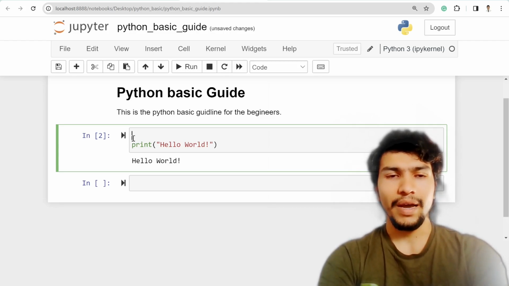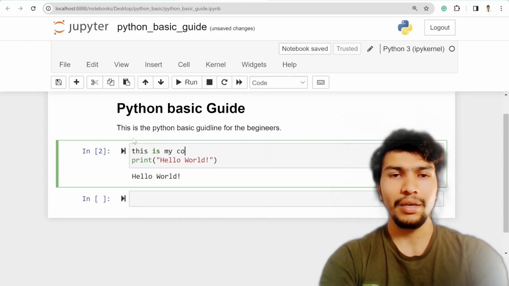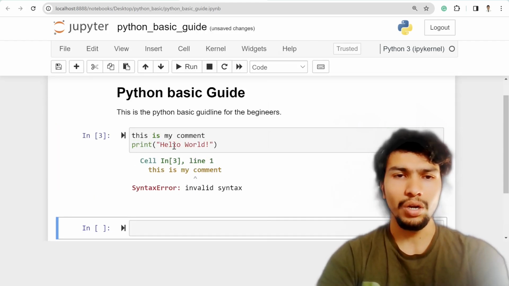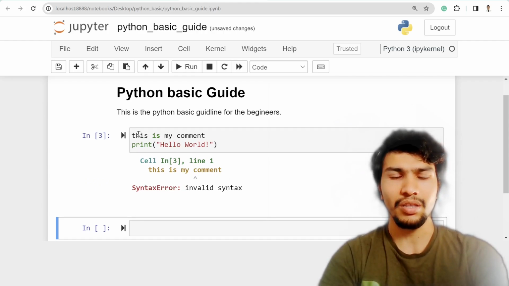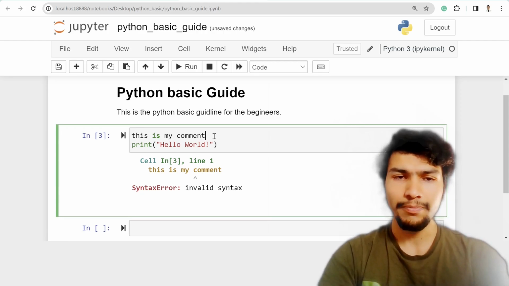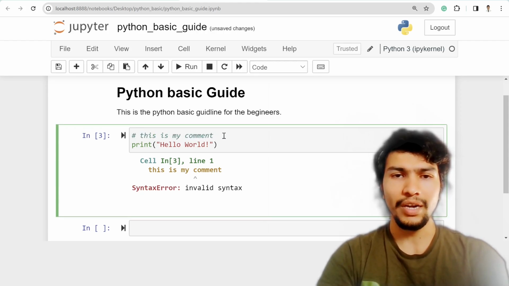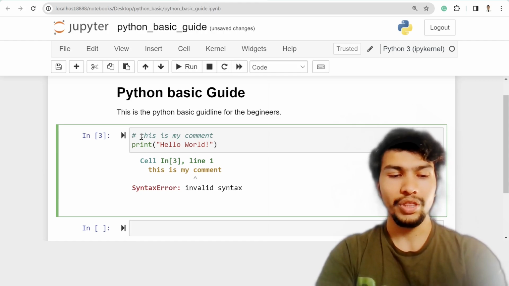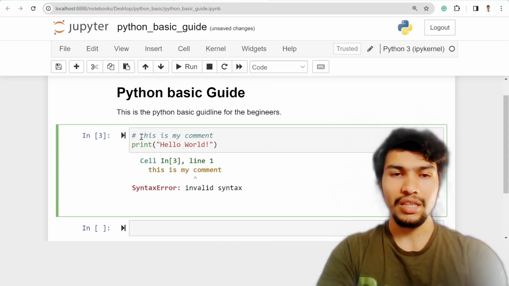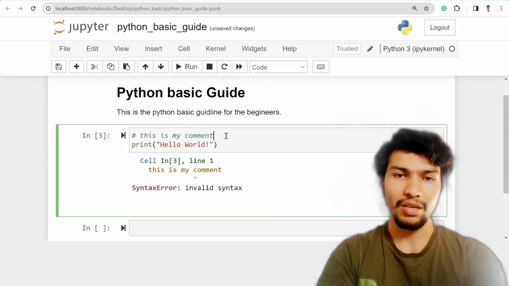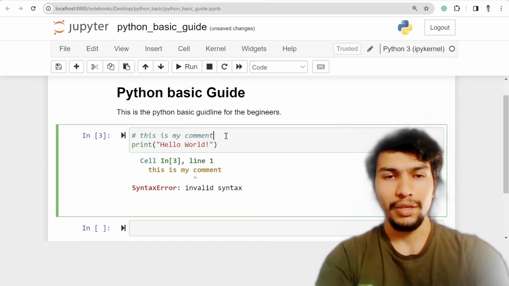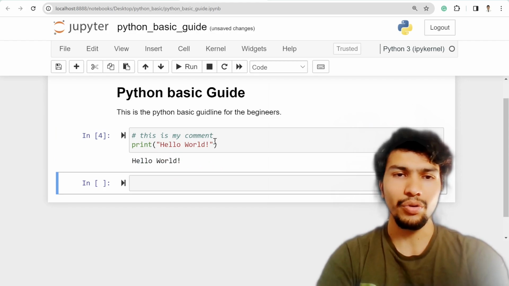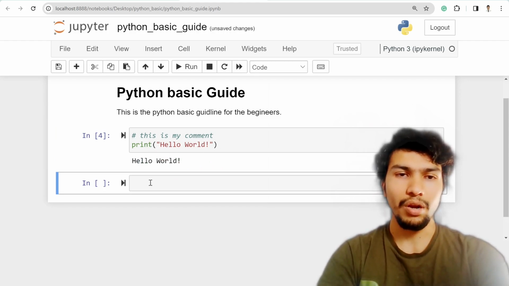And here if I write this is my comment and then try to run, it will pop up with a syntax error because this is not recognized. And of course if you want a comment, then you need to add a hashtag at the beginning, or you can simply do that with the control and slash shortcut on your keyboard. Okay, so if you do that, then your code will run successfully.